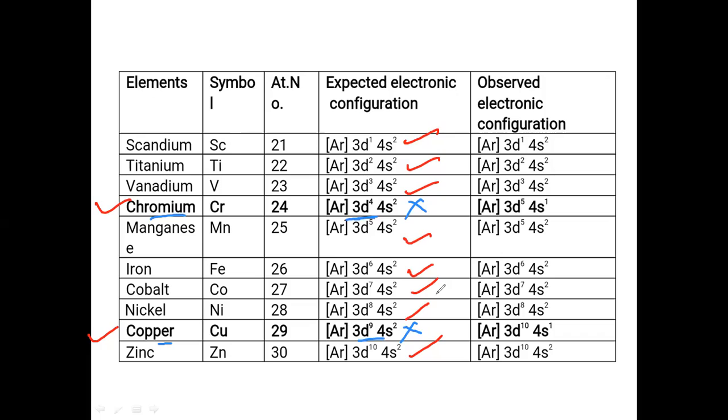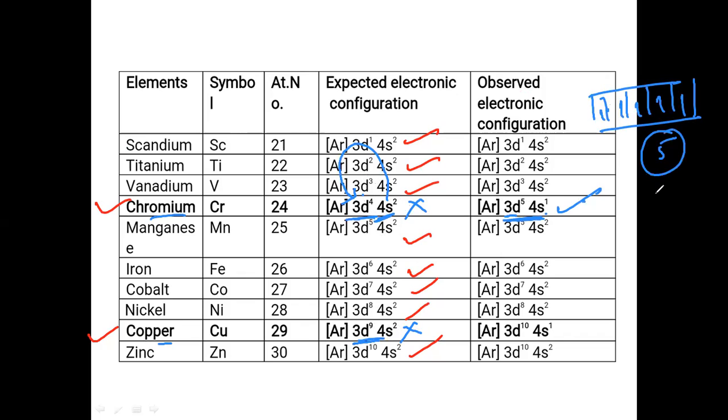So what is the reason here? Here 3d4, 4s2, and here 3d9 and 4s2. What actually happens here is that one electron from 4s2 is transferring to 3d for getting stability, because half filled 3d5 means 5 electrons, 1 2 3 4 5.